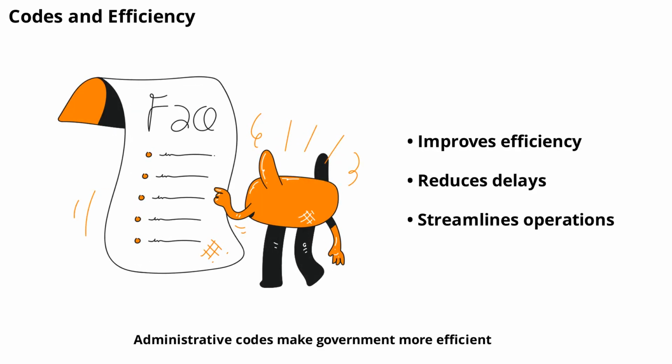Administrative codes make government more efficient. By providing clear rules, agencies can process applications, enforce standards, and resolve disputes more quickly. Efficiency benefits everyone by reducing delays and costs. The code streamlines government operations and helps agencies serve the public more effectively.